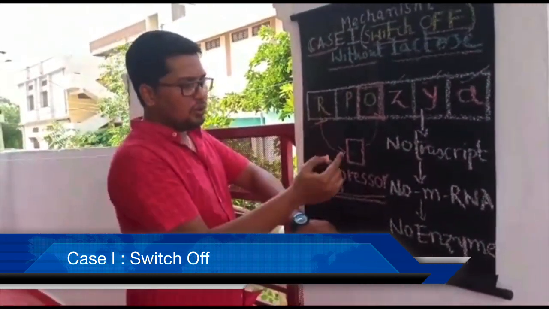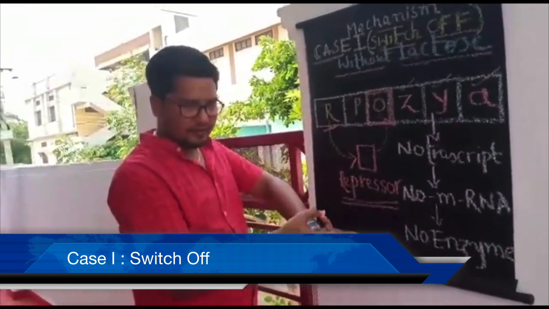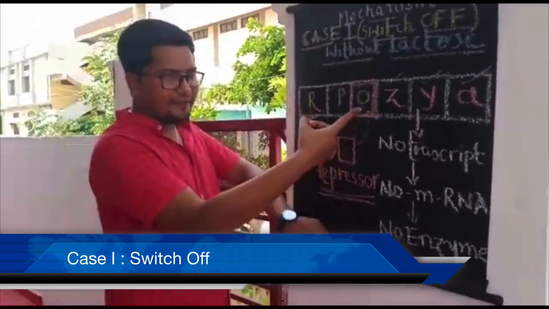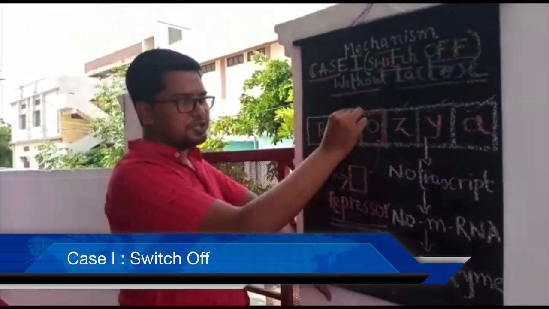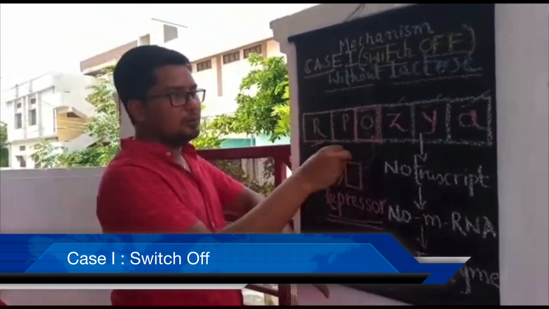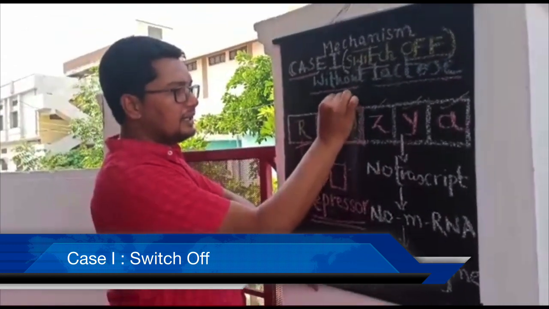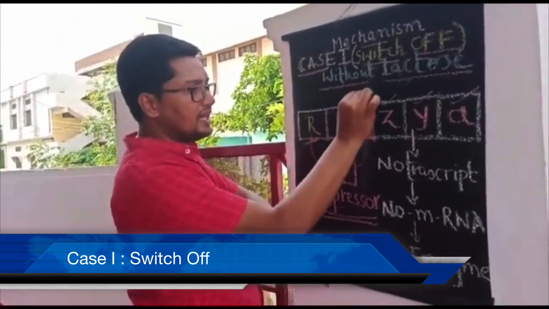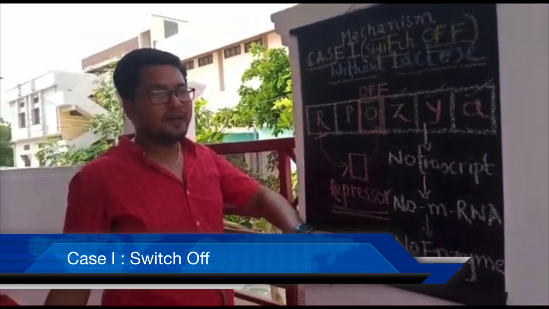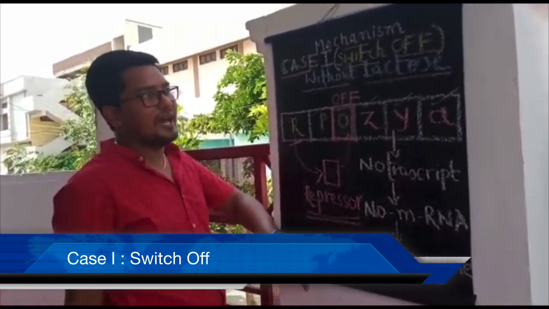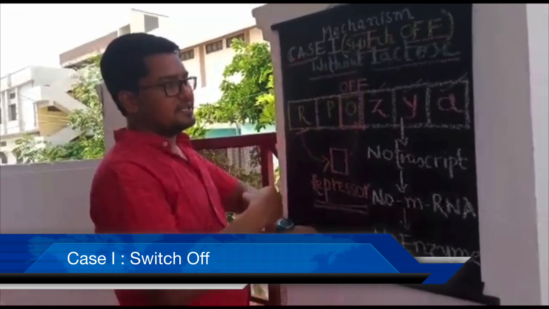Due to the absence of lactose in the nutrient medium, what happened, tell me? The regulator gene coded for a protein called repressor. The repressor protein, having its binding site on the operator, went and attached to the operator, and now the operator is said to be switched off. That's why we call this mechanism the switch off mechanism.